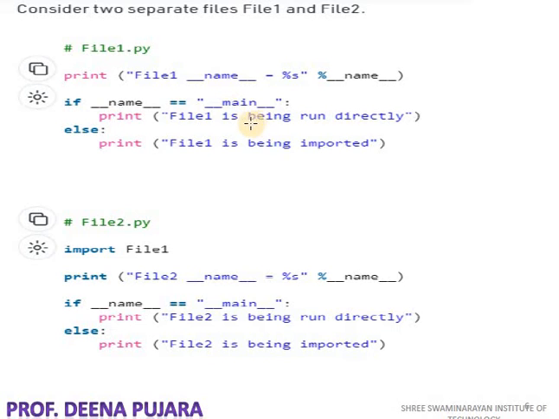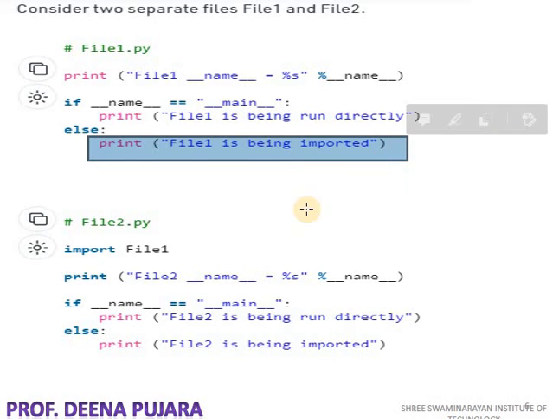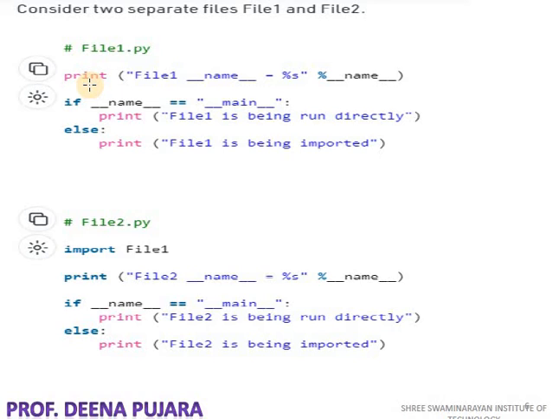So what will it print? It will print that the file is being run directly. But if the value of the __name__ variable is not __main__, then it will print that the file is being imported. So this is my independent program. Another program is importing file1.